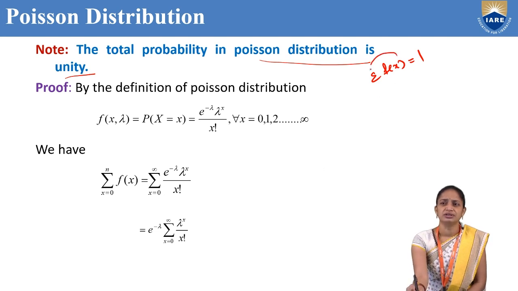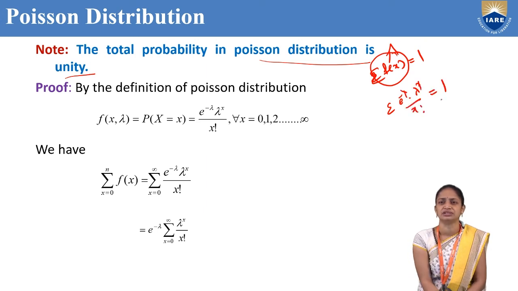So here the total probability of the Poisson distribution, f of x is nothing but, what is the Poisson distribution formula? That is e power minus lambda, lambda power x by x factorial, and we have to prove that is equal to 1.